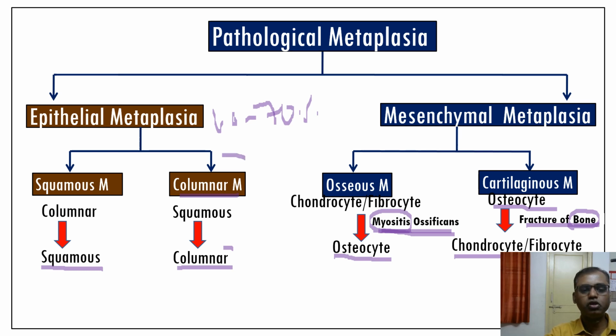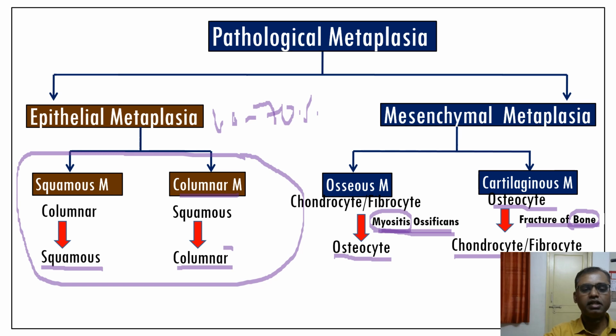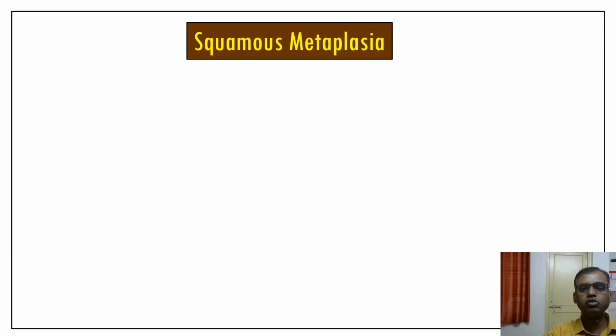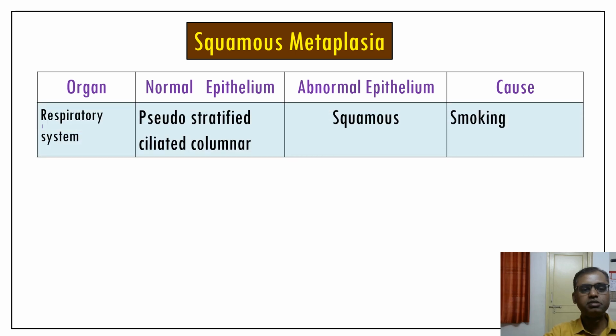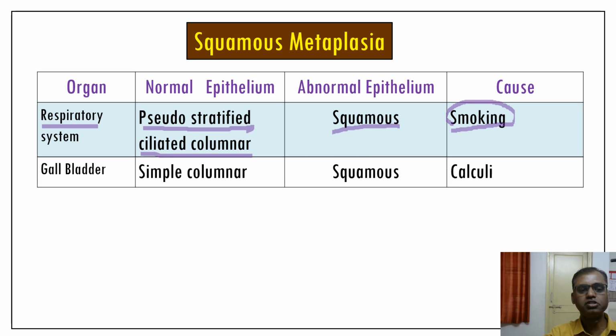So here we have to focus on these two, squamous metaplasia and columnar metaplasia. Let us study in detail. Squamous metaplasia, I am giving the simple understanding. The respiratory system is normally made up of pseudo-stratified ciliated columnar epithelium. Due to prolonged smoking, the normal columnar epithelium is converted into squamous epithelium. So this is the typical example of squamous metaplasia.